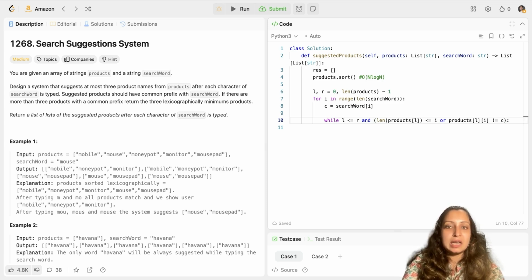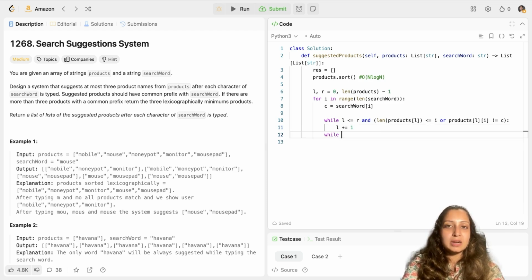So if that is the case, that even though left pointer is less than or equal to right pointer, that is, you have not covered the entire loop, and either the length of products[L] is less than the length of the word you are searching for, mouse, or your character at the second or third pointer doesn't match the character at the second or third position of your search word. So these are your exclusion conditions. In that case, you will just increment your left pointer because this string does not meet your requirements.